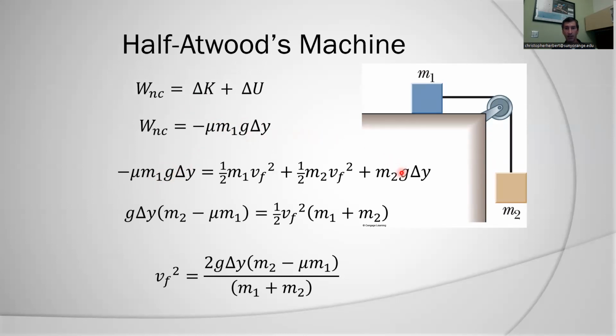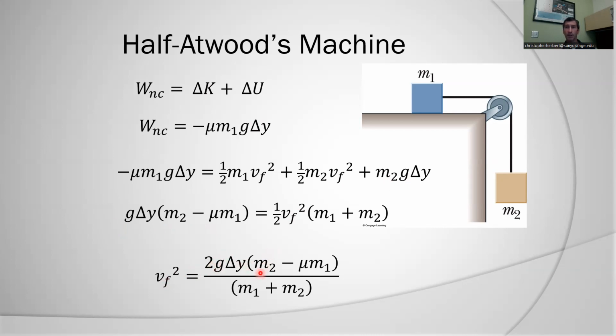My change in potential energy, again, this would be negative. But that's some of the problem that we run into when we're using connected bodies. We have to make sure that we're connecting the motion of one with the motion of the other. And you can see here, in the end, I did a little sleight of hand when I combined the two. Here you can see that my final velocity squared depends on how far I go.